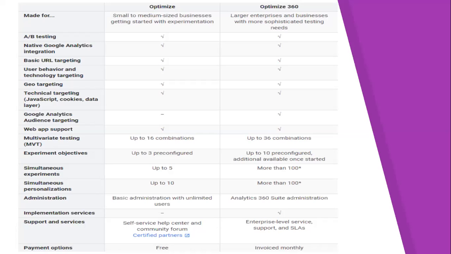Then the payment, which is the main one. Obviously Optimize is free, and Optimize 360 is invoiced monthly, quarterly or yearly, whichever suits us. So these are the differences that we get to know.